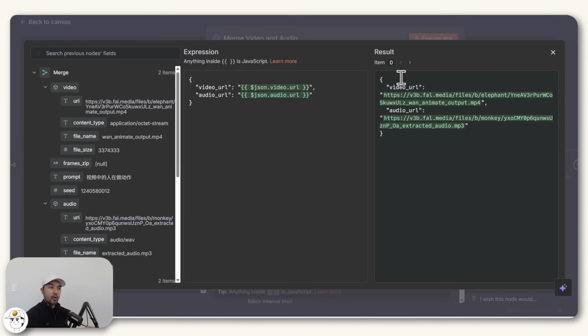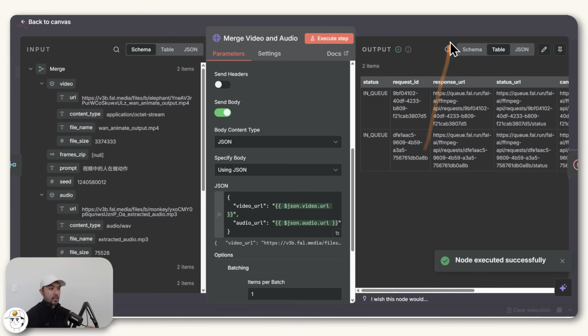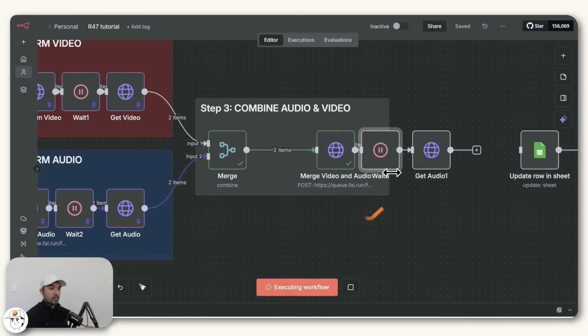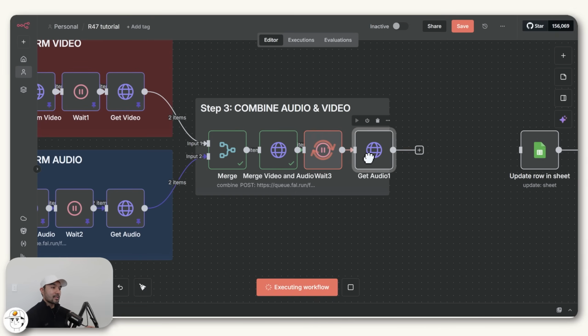And what this model will do is just stitch those two together. So now if we execute this step, we now have those two requests in queue. And so we just wait a bit for that to finish. It doesn't actually take that long with FFmpeg. It's quite fast. That's why it's so popular.